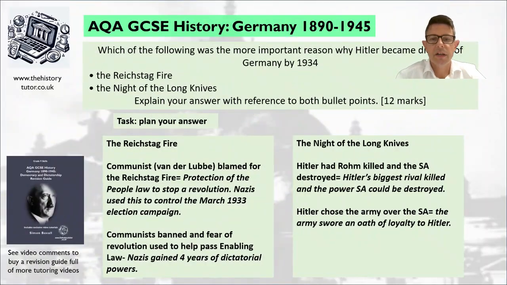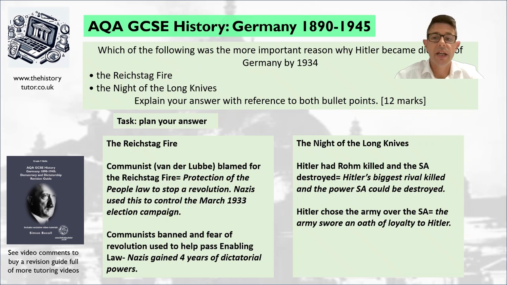Right, so here's some of the ideas I've come up with. The Reichstag fire: a communist was blamed for the Reichstag fire. This led to the Protection of People law to stop a revolution. Nazis used this to control the March 1933 election campaign. Secondly, communists were banned and fear of revolution was used to help pass the Enabling Law. Nazis gained 4 years of dictatorial powers.